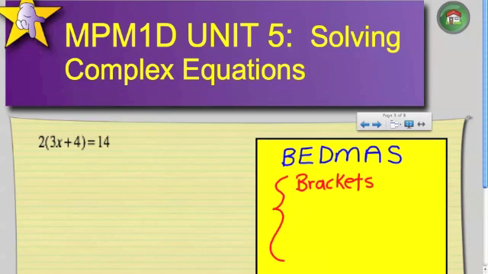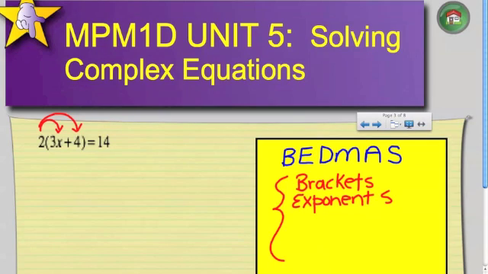Good. Brackets, exponents. So in this particular question, the reason we tackle the distributive property first is because we have brackets, and the distributive property involves brackets.